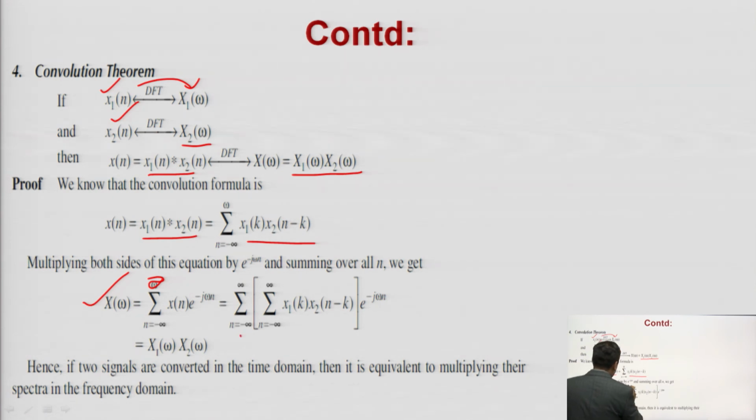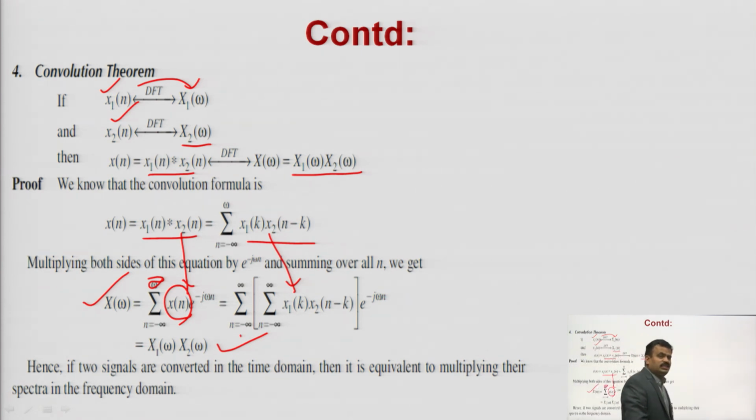Since x(n) is the convolution between the two signals, you can use this formula and put it in. If you interchange the sums and solve, you will get X1(omega) into X2(omega).